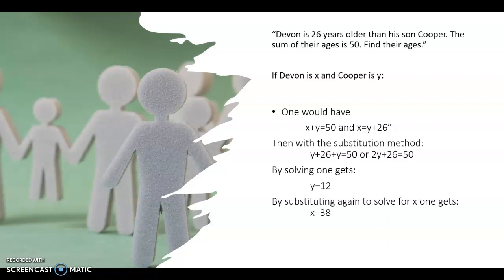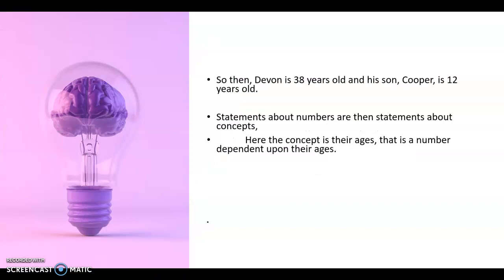Then with the substitution method, you can substitute for the X value in the first equation and get Y plus 26 plus Y equals 50, or to condense that and simplify, 2Y plus 26 equals 50. By solving, you would get 12, so Cooper is 12 years old. By substituting again to solve for X, one gets X equals 38. Therefore, Devon is 38 years old. So then Devon's 38 and his son Cooper is 12.